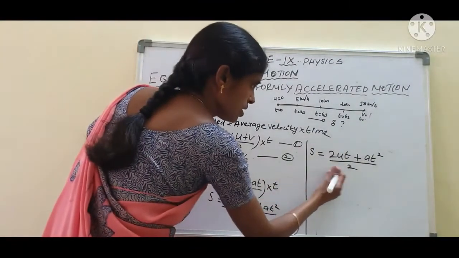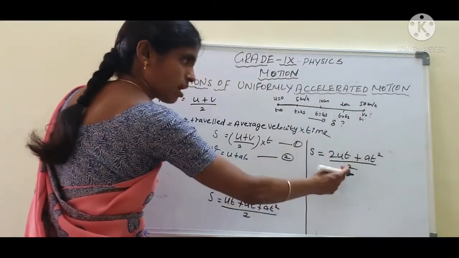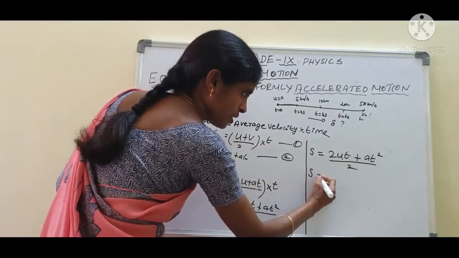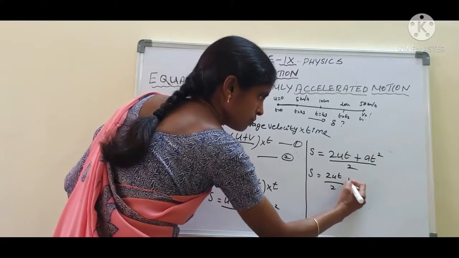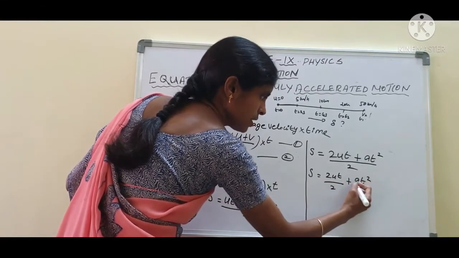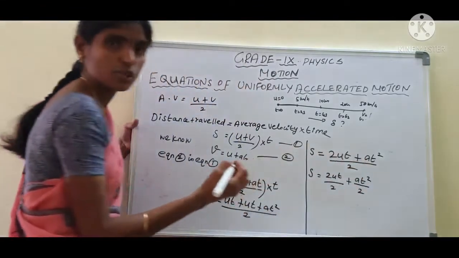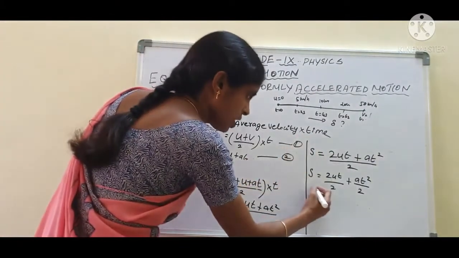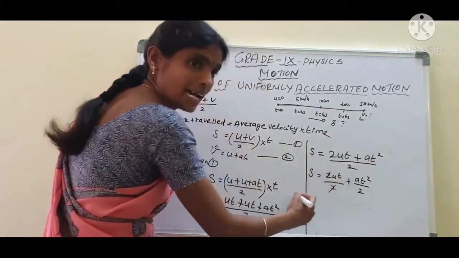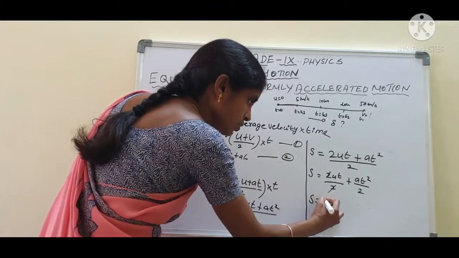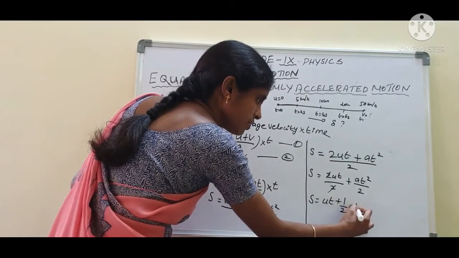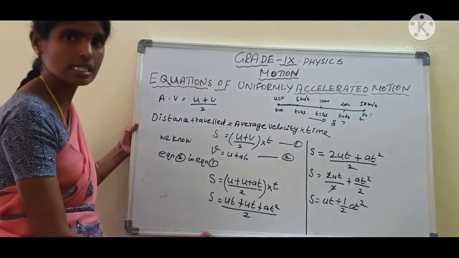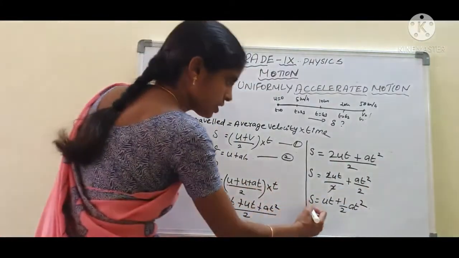Now the 2 is common, so taking the common denominator we write 2ut by 2 plus at squared by 2 separately. The 2s cancel. So s equal to ut plus half at squared.